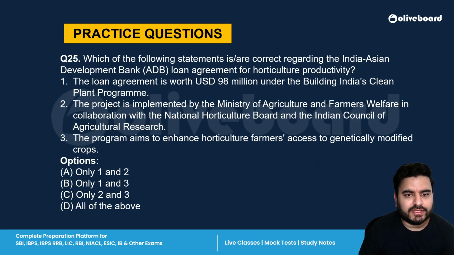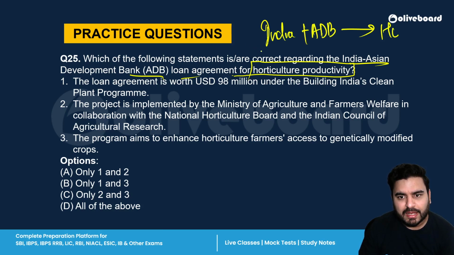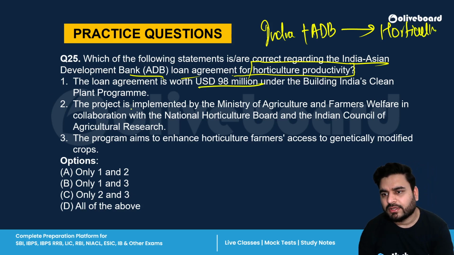Next is, which of the following statements are correct regarding the India Asian Development Bank loan agreement for horticulture productivity? So India plus ADB has collaborated for horticulture. Now let's see the three statements. The loan agreement is 98 million US dollars.